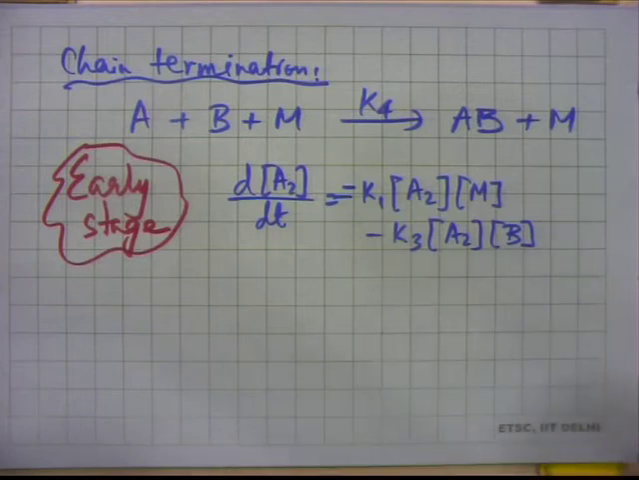So A2 appears in the chain initiation reaction and also in the reaction number 3. So that's why this has got two terms. So that's dA2 dt. We're talking about early stage. And dB2 dt will have how many terms?